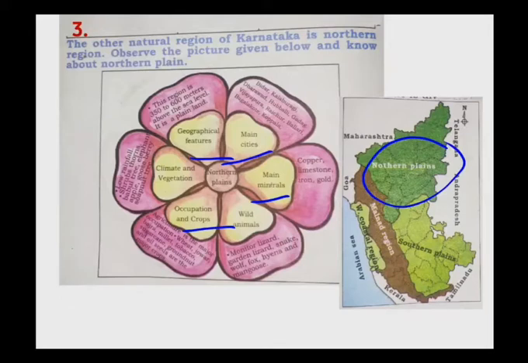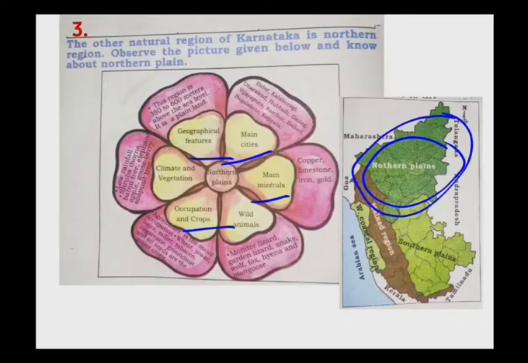So what are the crops that grow in this region? Wheat, jawar, yes children, tell along with me, bajra, millet, tobacco, sugarcane, groundnut and oil seeds. These are the crops that grow in northern plains. Next is climate and vegetation. Vegetation means trees that are present in this region. So low rainfall. This area will get very low rainfall. There is no heavy rainfall. It is a low rainfall.